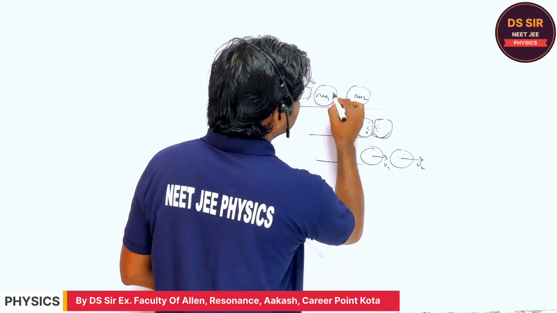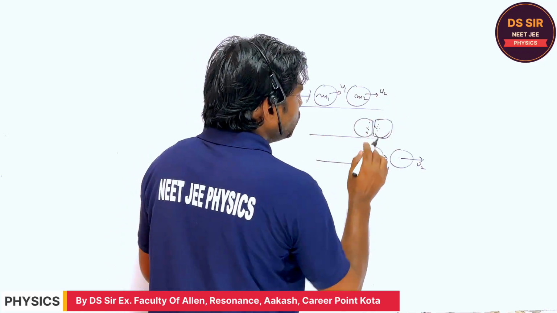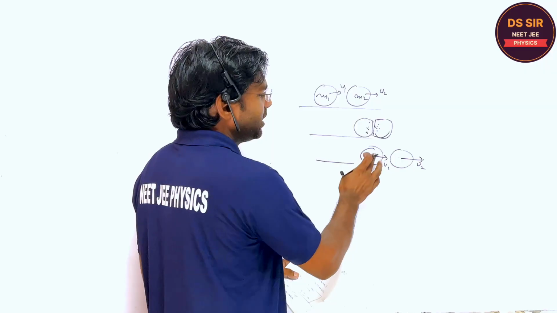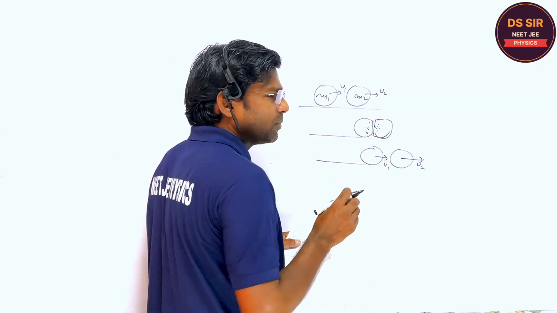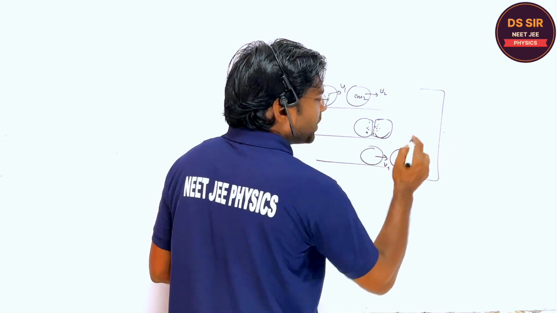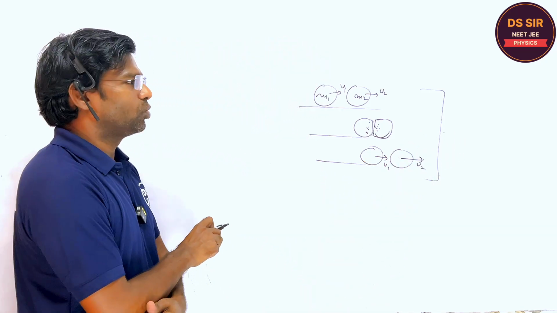This is the v1, v2, this is the u1, u2. So there is no loss of kinetic energy or no potential energy left inside the bodies. So this collision is called the perfectly elastic or simple elastic collision.